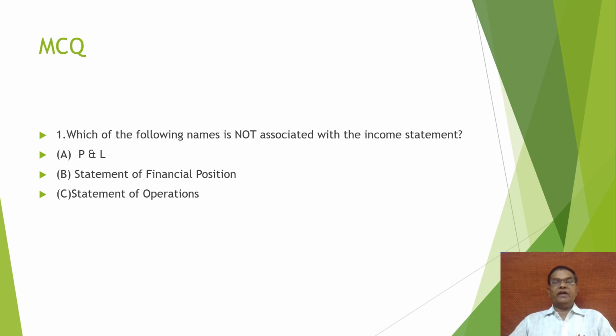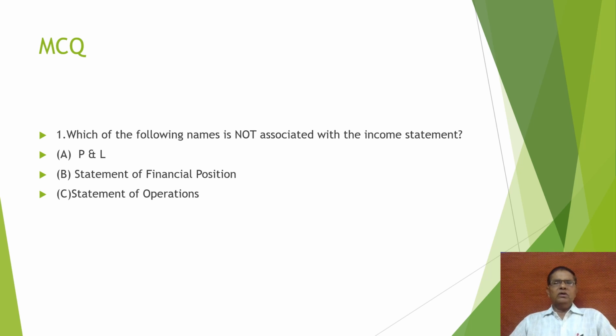My dear friend, in case of a non-profit making organization, the organization which is not meant for profit has to maintain three basic accounting statements. The first one is receipts and payment account, the second one is income and expenditure account, and the third one is the